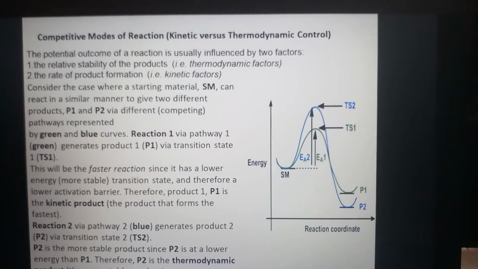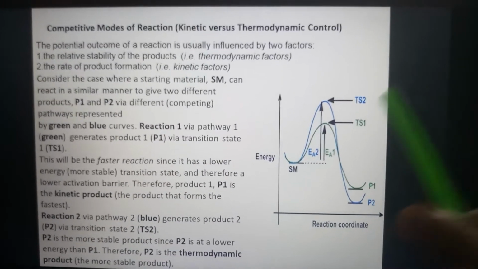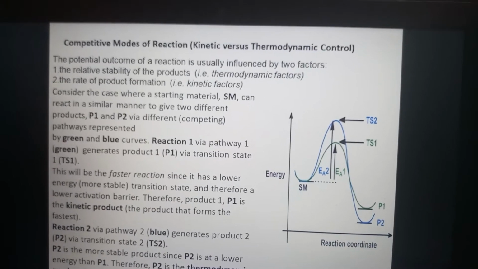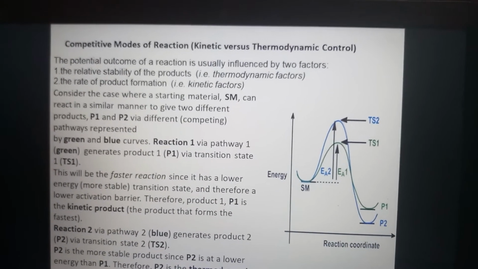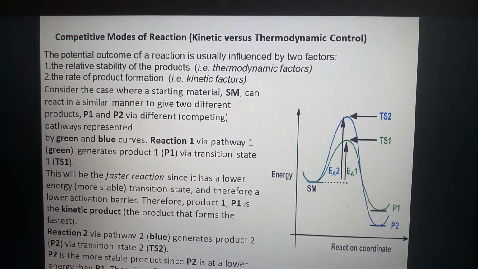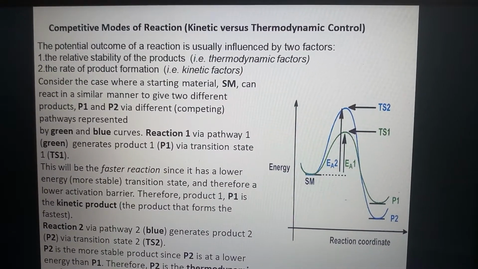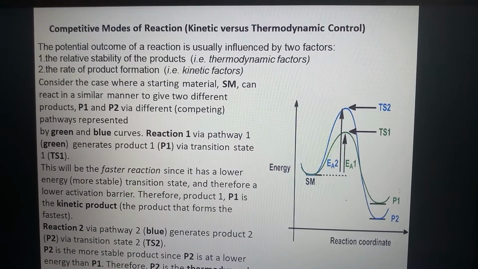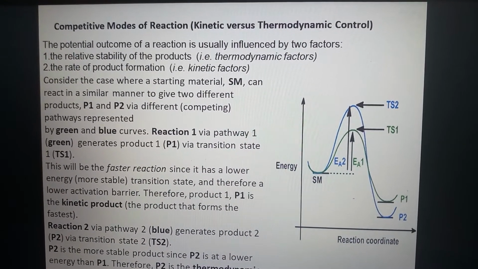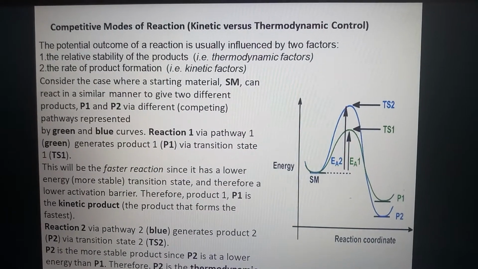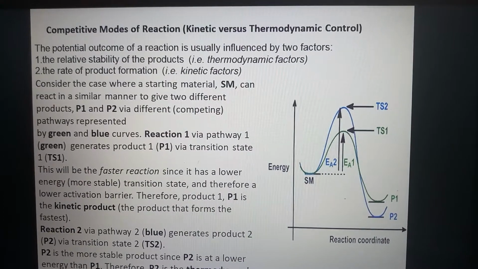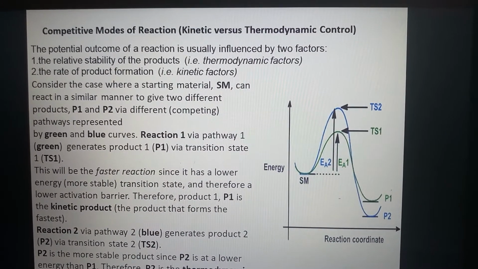The following simple reaction coordinate diagram provides a basis for the key issues about kinetic and thermodynamic control. The potential outcome of a reaction is usually influenced by two factors: the relative stability of the products, that is thermodynamic factors, and the rate of product formation, that is kinetic factors.